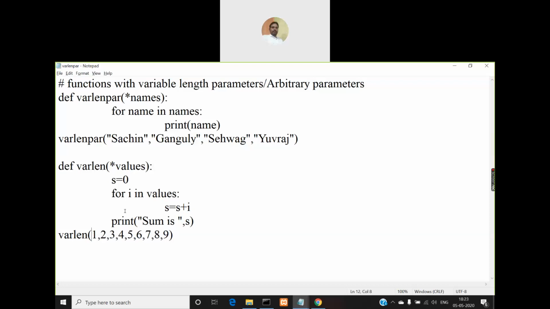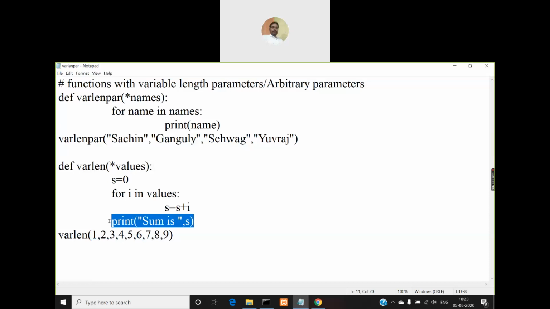In the next iteration, the second value is 2, and 1 plus 2 becomes 3. So s becomes 3, and in the next iteration 3 plus 3 becomes 6. In that way, you're adding all the elements of your tuple, 1 plus 2 plus 3 and so on up to 9. The result will be displayed by this print statement after the for loop is exited.